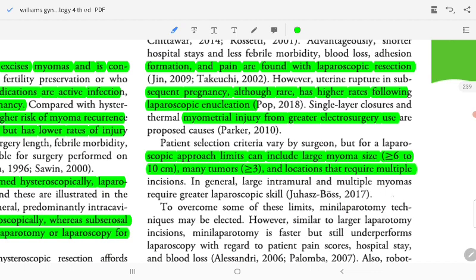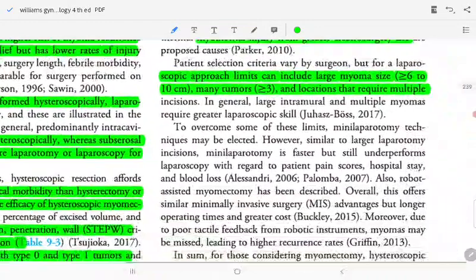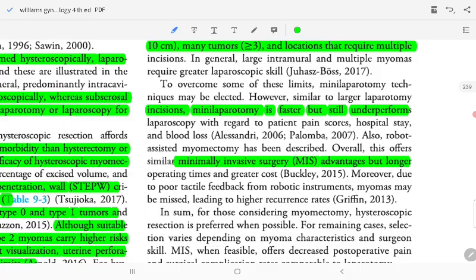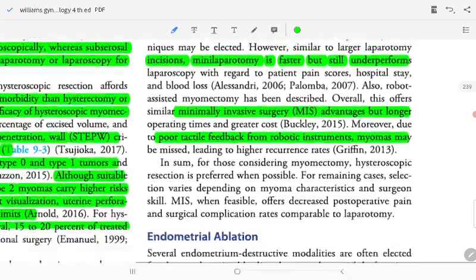Generally, larger myomas require laparotomy. To overcome some of these limits, many laparotomy techniques may be elected, however, similar to larger laparotomy incisions. Robotic surgery overall offers similar minimally invasive surgery advantages but takes longer. Moreover, due to poor tactile feedback, robotic instruments in some cases are limited.